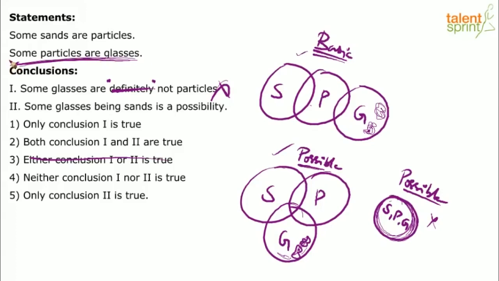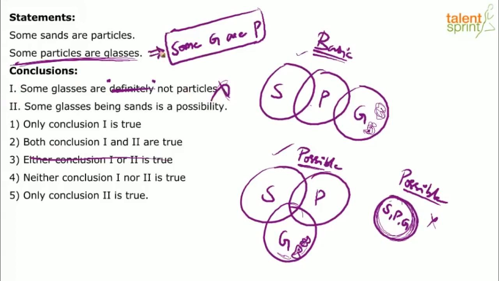You know that for some A's are B's, the definite conclusion is some B's are A's. So if the statement says some particles are glasses, we can say definitely some glasses are particles. So what can be definitely said is some glasses are particles. But what is given here? Some glasses are not particles. It is not definite. It may be possible, but it's not definite.